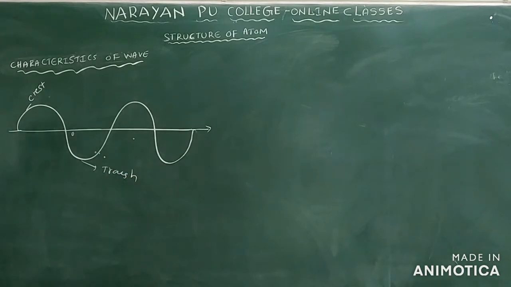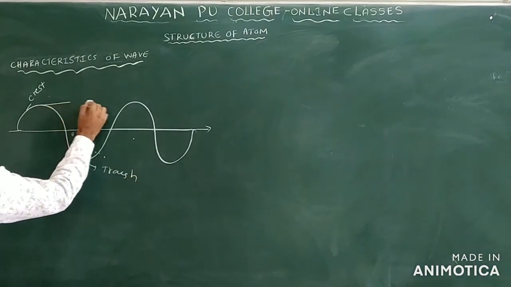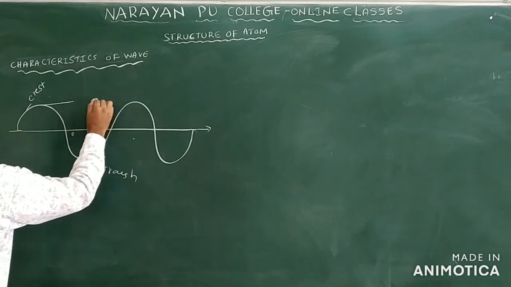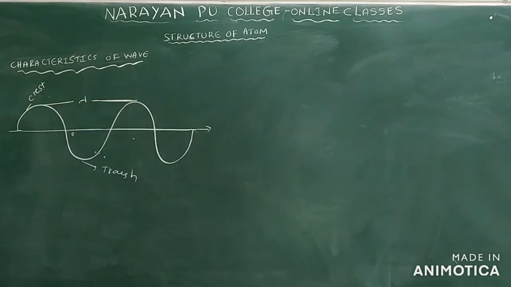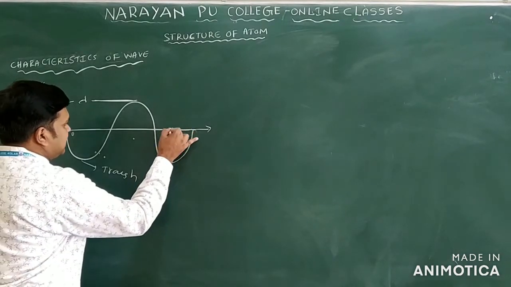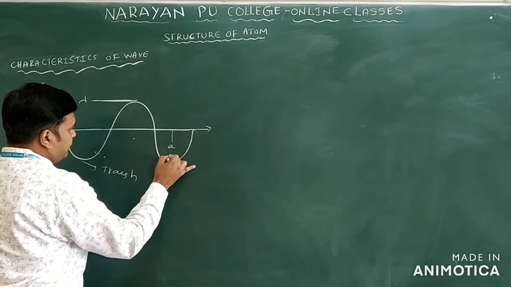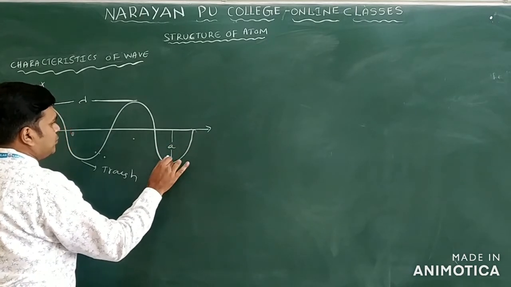The distance between two successive crests you are calling the wavelength, that is lambda. The height of the crest or depth of the trough you are calling the amplitude.